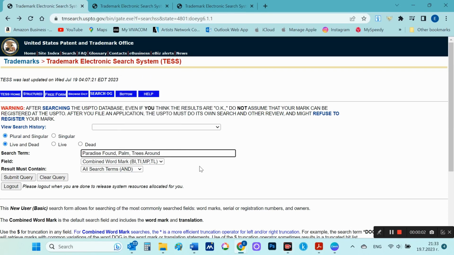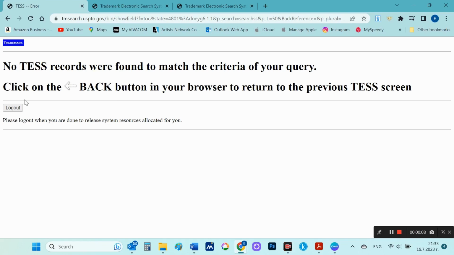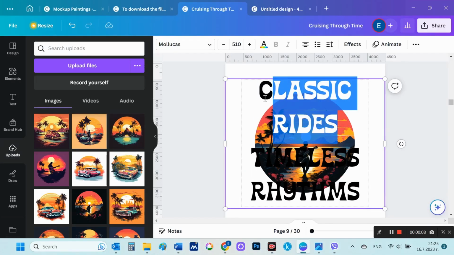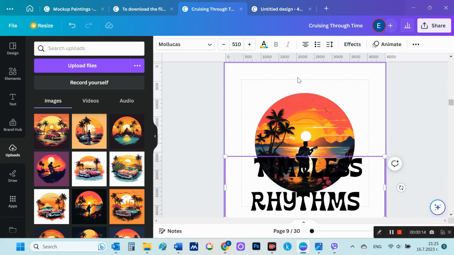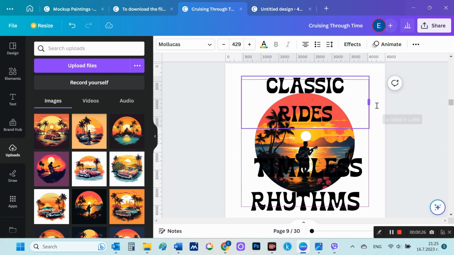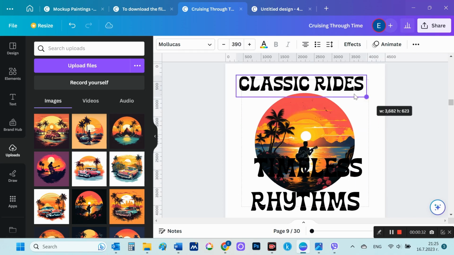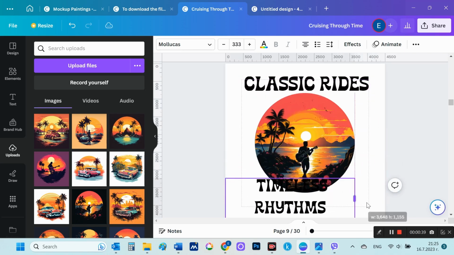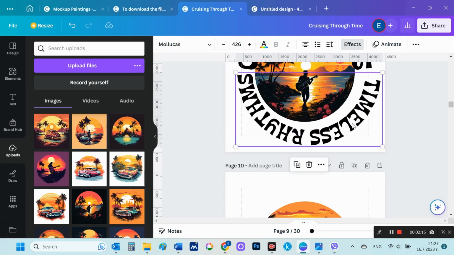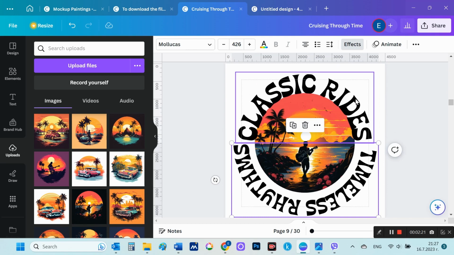Paradise found, palms, trees around. There is no information about restrictions here either. This way I will check all the slogans that I will use as captions in my t-shirt designs. In the same way, I process all the designs one by one.